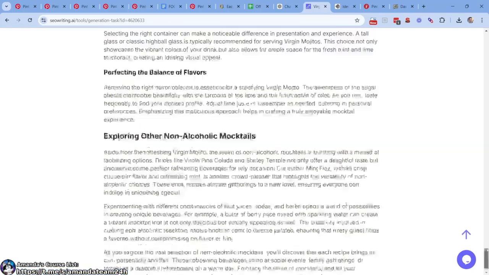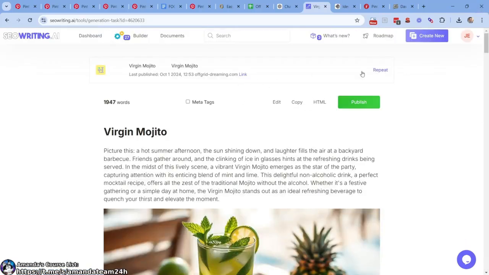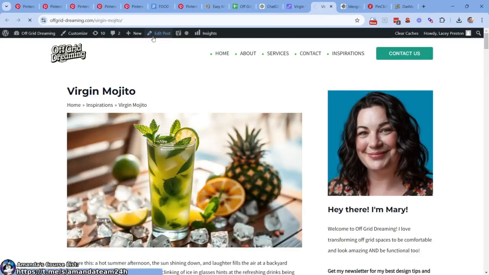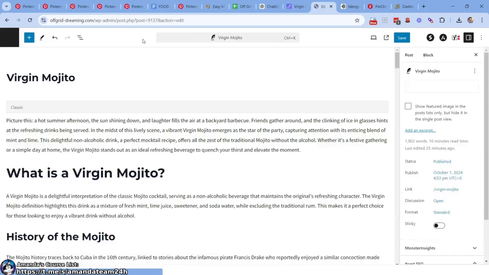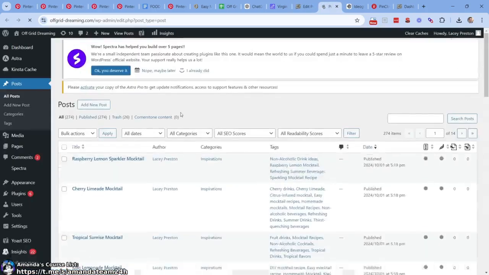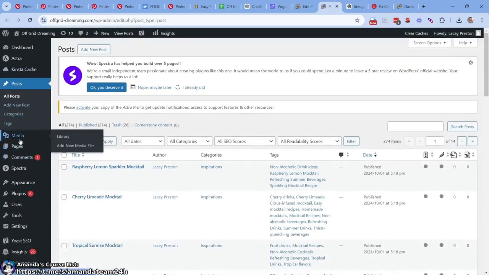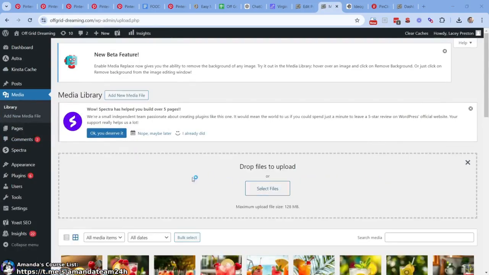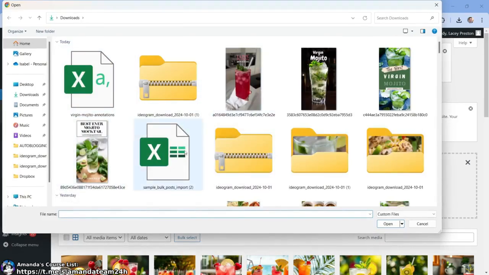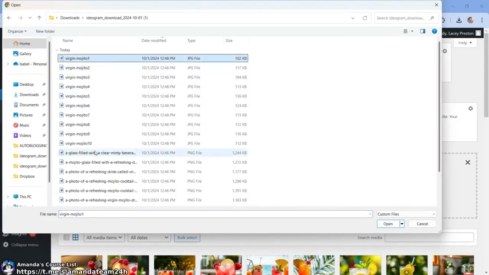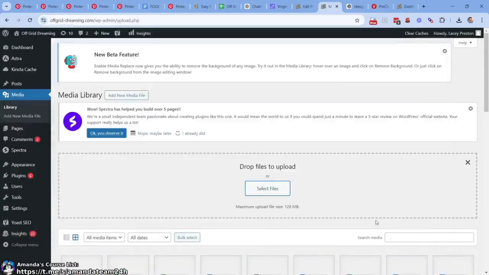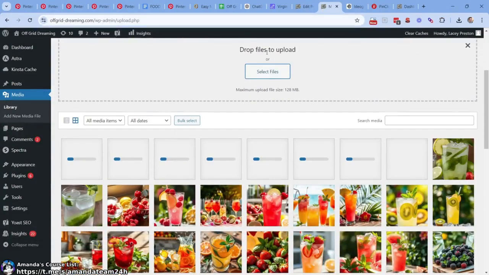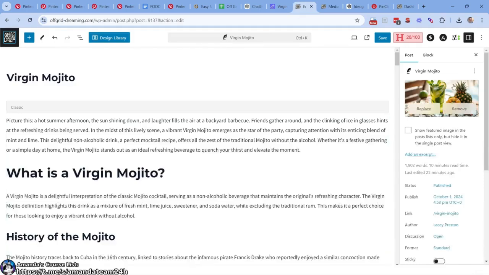So what we're going to do is we're going to come up here. We're going to go to the link. So we're going to get to the website. We're going to edit. What I want to do first, I think, is control click here. Let's come back to media. Let's add new media files. Let's come here, right there, Virgin Mojitos. Boom. So we're going to have all of them now.